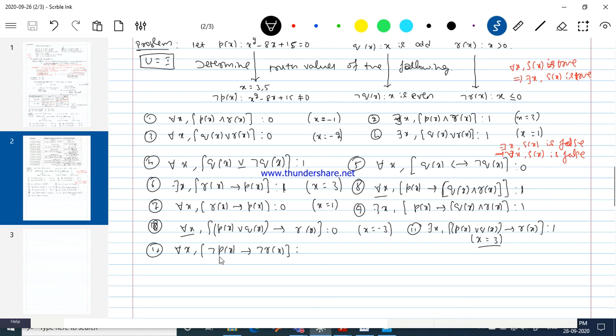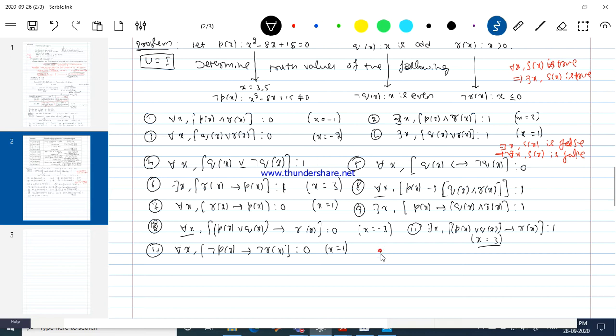negation p of x is a true statement because p of x is false there. Since p of x is false for 1, negation p of x is true. So x equal to 1 satisfies the hypothesis, so this is a true statement, whereas negation r of x is false. So the implication is a false statement. I can just take this example, x equal to 1, the very first number.